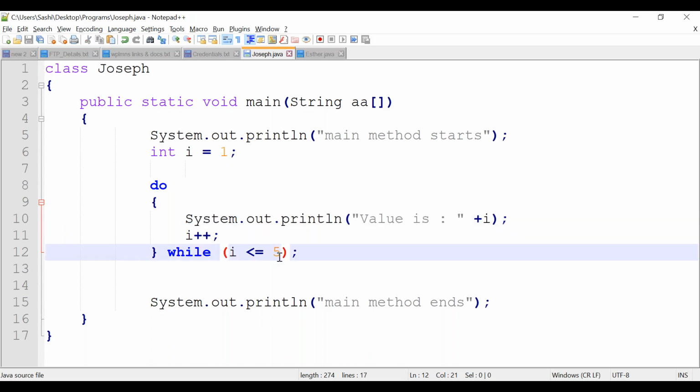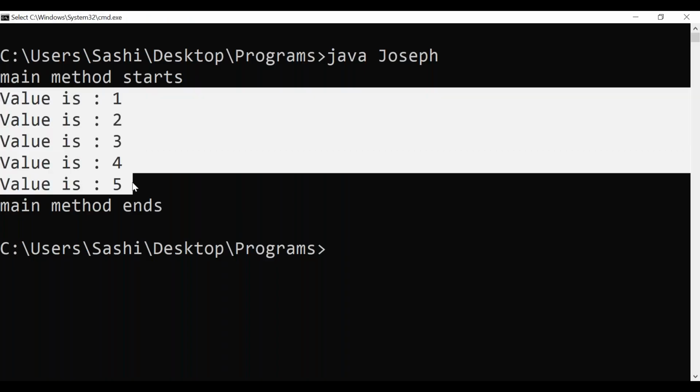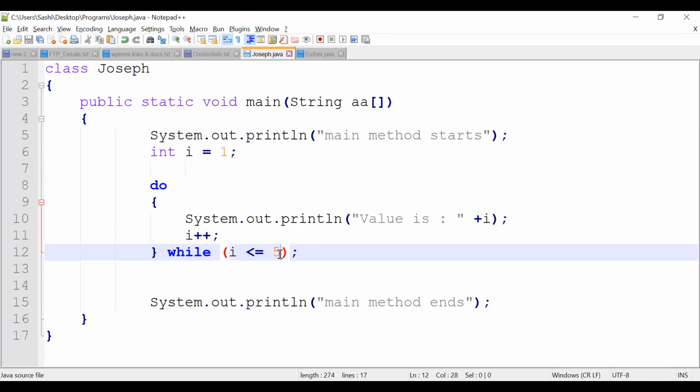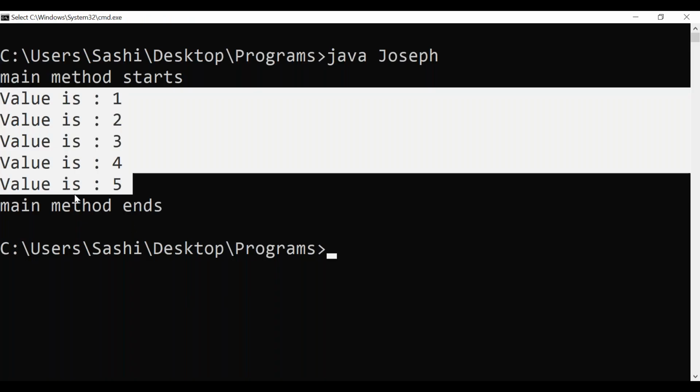Again it checks the condition, and if it is true, it reruns the block of statements. That's why we keep getting 1, 2, 3, 4, 5. When i becomes 6, the condition becomes false, and then it comes out of the do while loop.